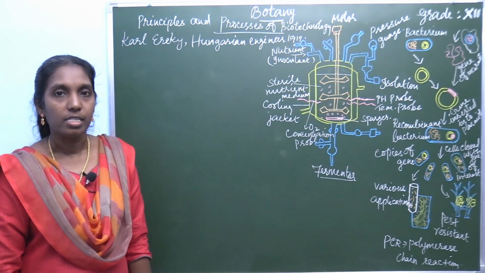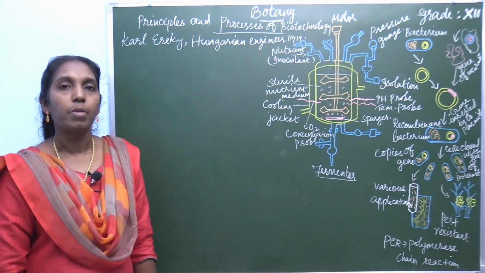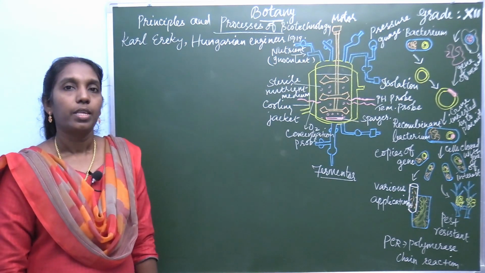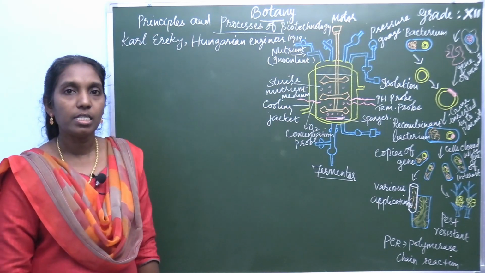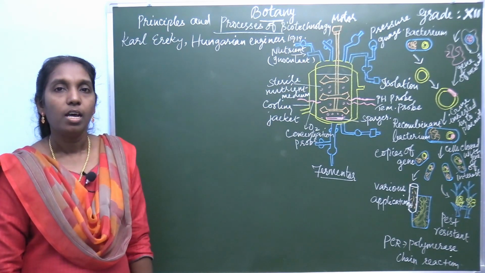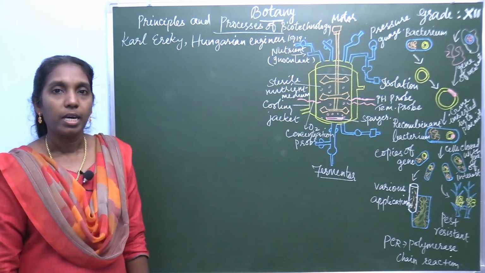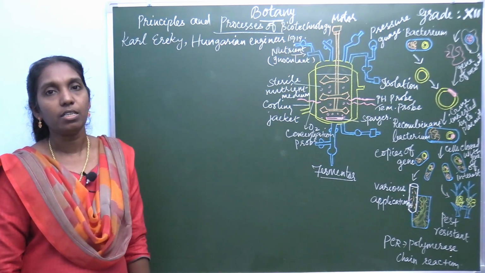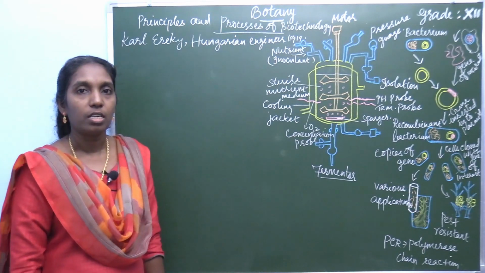Biotechnology is the science of applied biological processes. In other words, biotechnology is the development and utilization of biological products for the use of mankind or other life forms. So, what is meant by biotechnology?